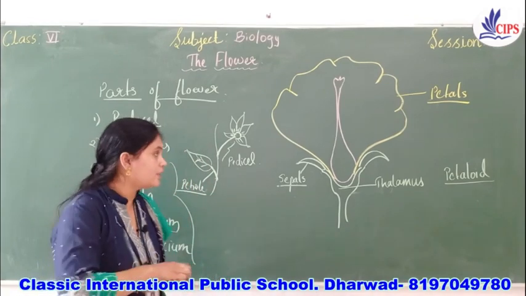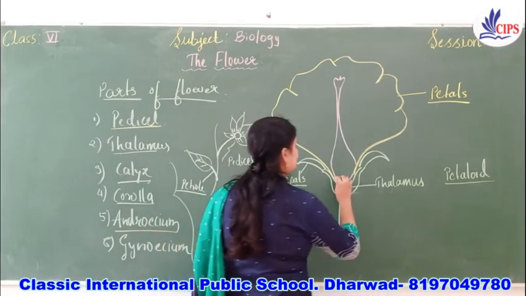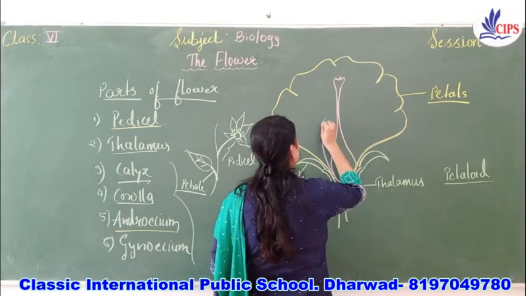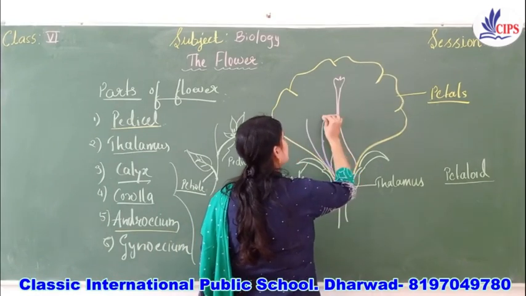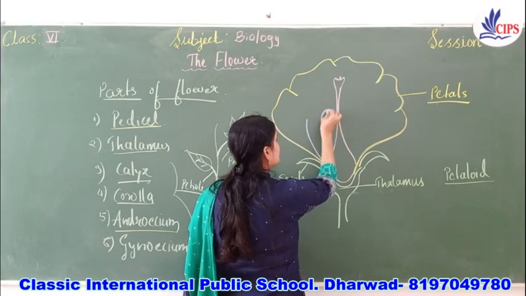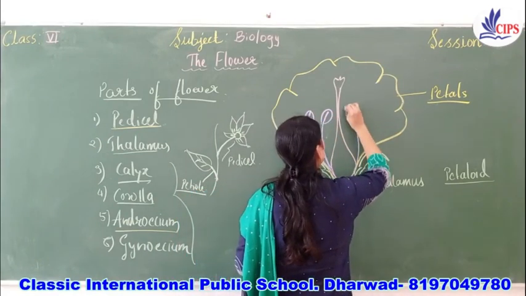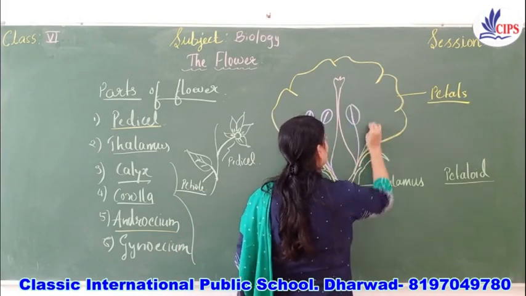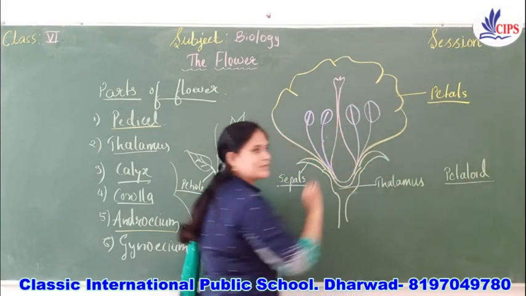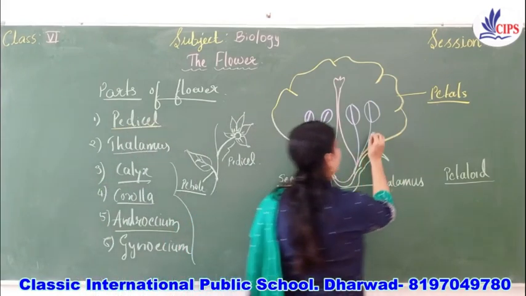It is called what? Stamen. Let me draw the stamens here, children. These are stamens.